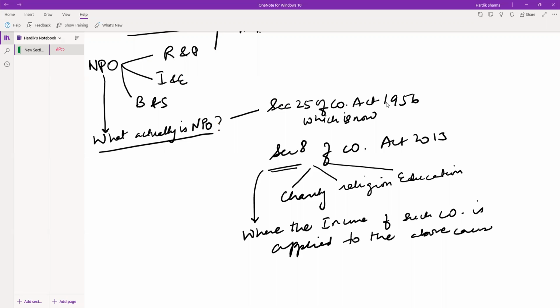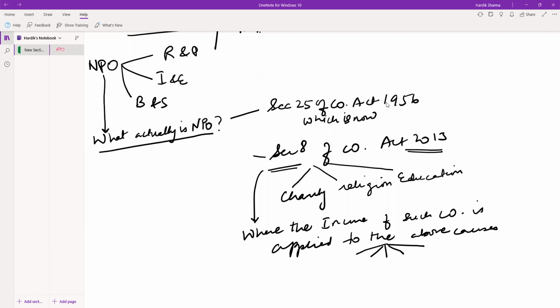What are the above causes? Charity, religion, education, medical, etc. So these are the main purposes of Section 8 of the Companies Act 2013.